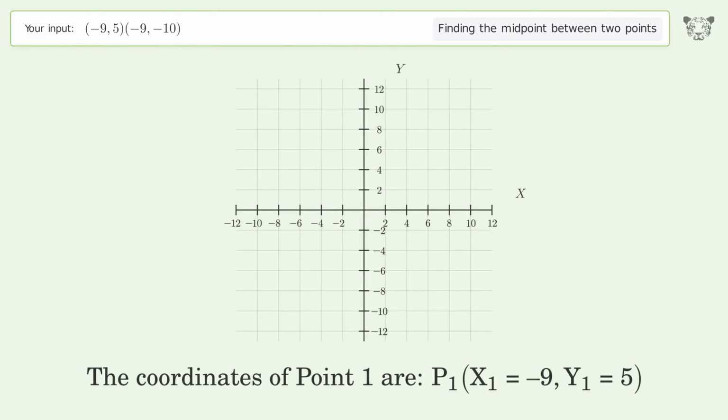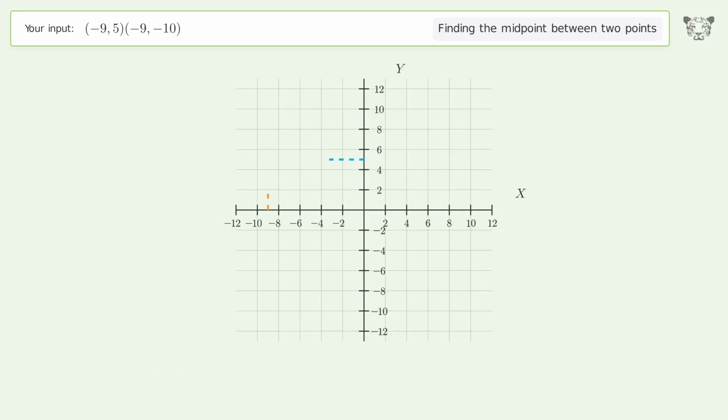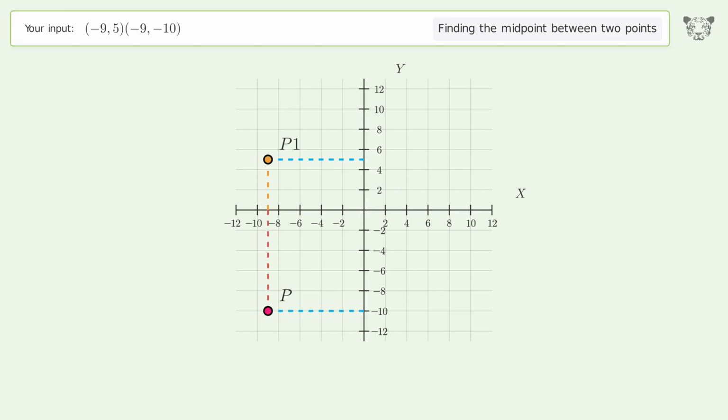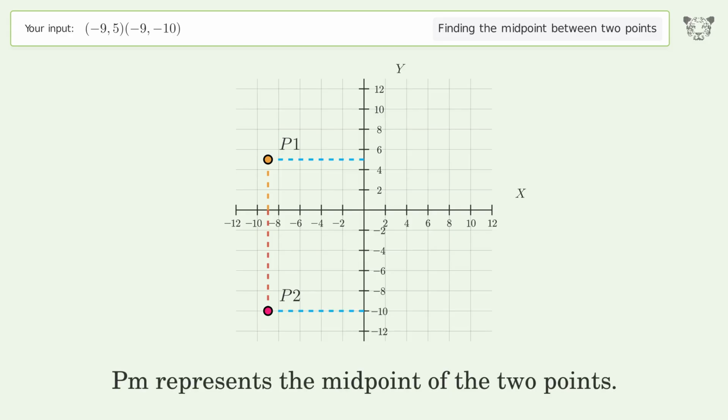The coordinates of point 1 are x1 equals -9, y1 equals 5. The coordinates of point 2 are x2 equals -9, y2 equals -10. PM represents the midpoint of the 2 points.